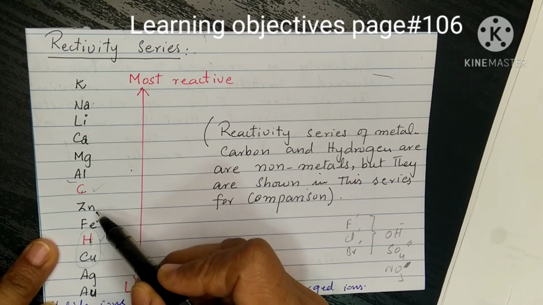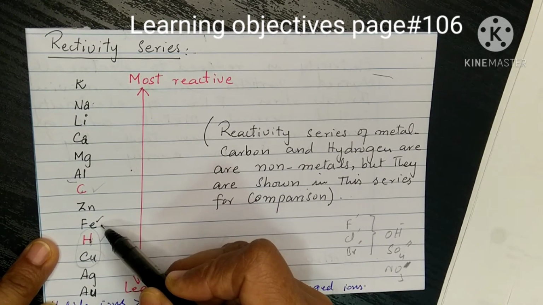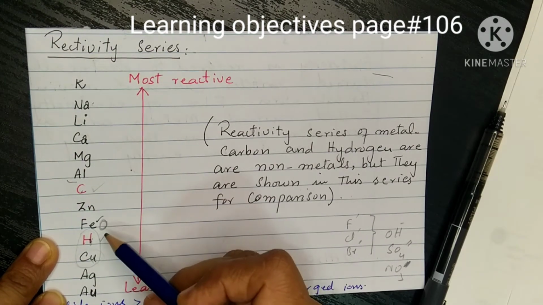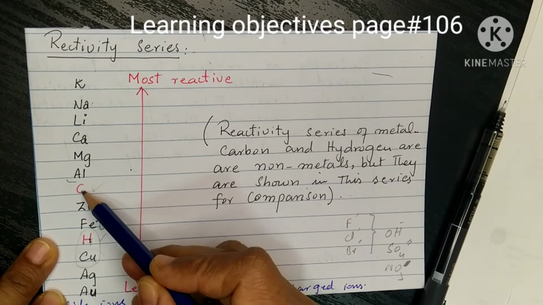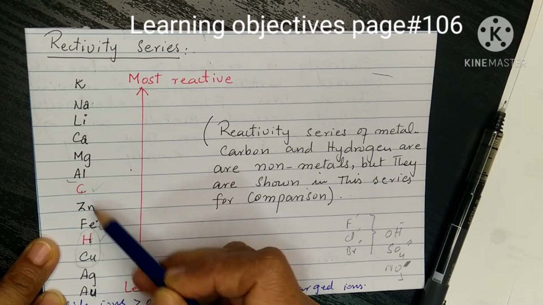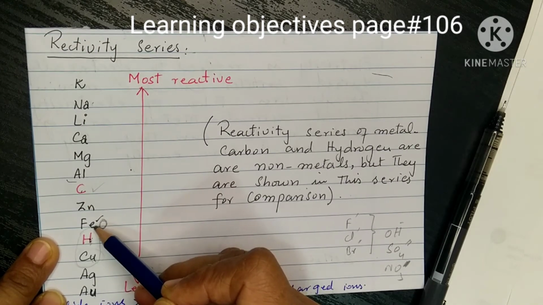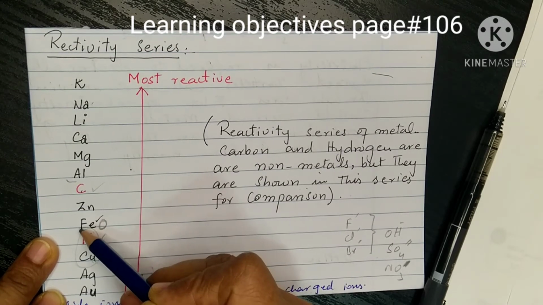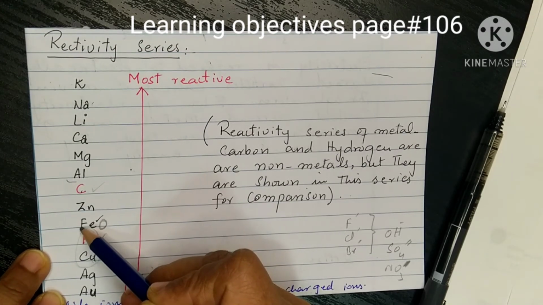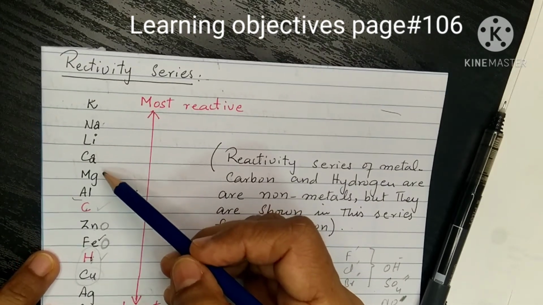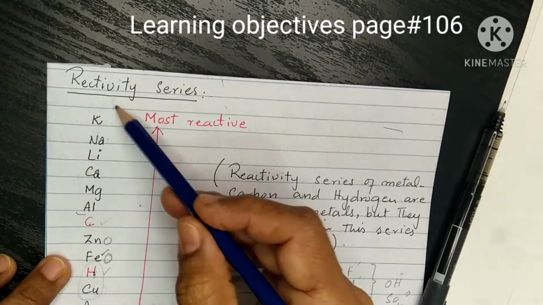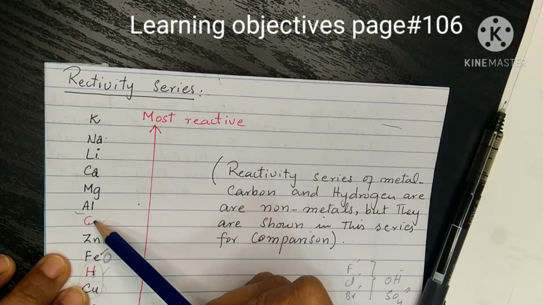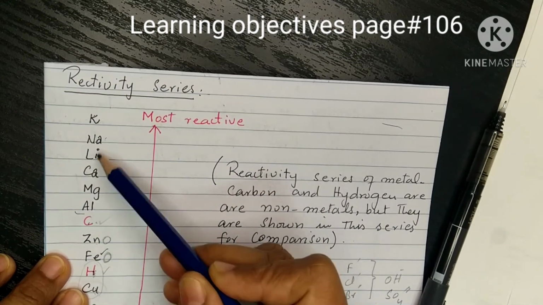For example, if we have iron in the form of iron oxide, carbon will react with the oxygen because carbon is more reactive than iron. So carbon replaces the iron and reacts with the oxygen, converting into carbon dioxide, and iron will be separated. But the other group of metals that are above the carbon are more reactive as compared to carbon. So carbon cannot replace them.